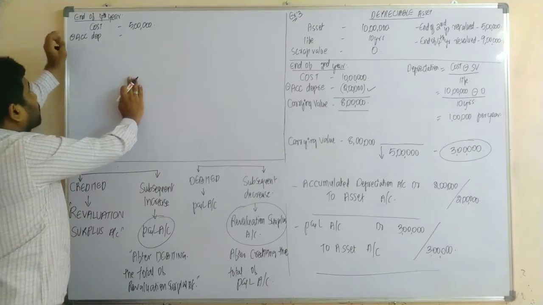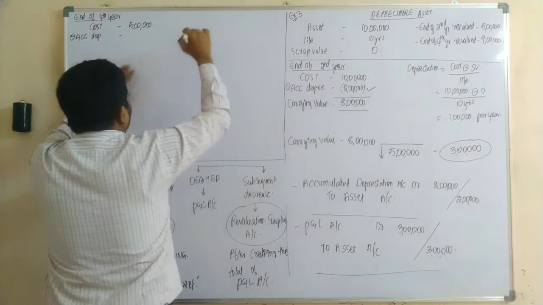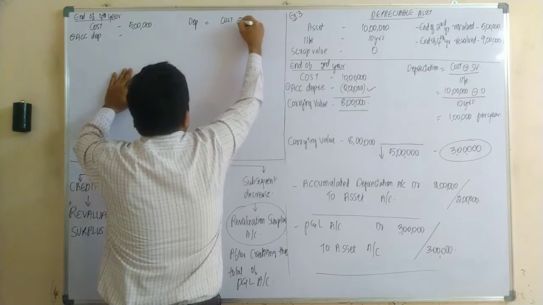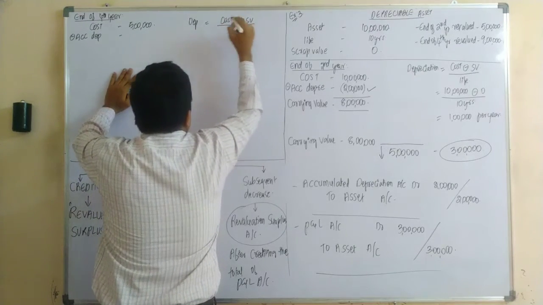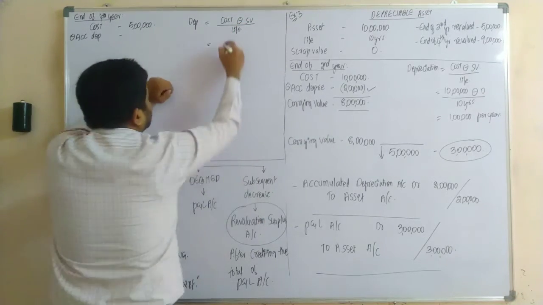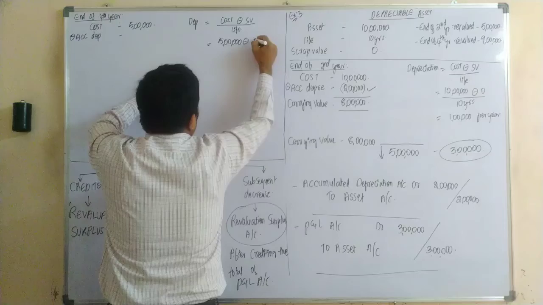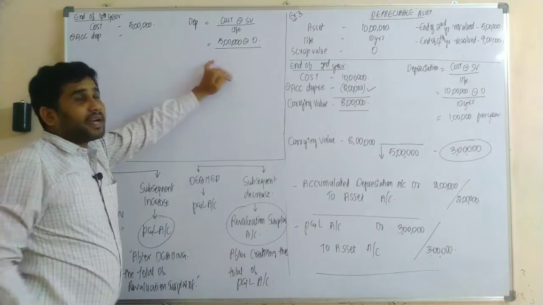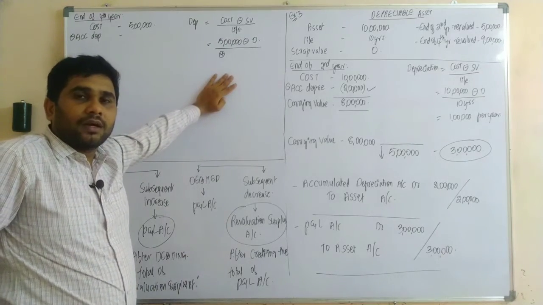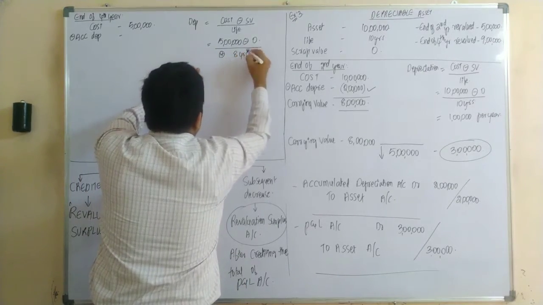I'm naming it as accumulated depreciation instead of depreciation. So how much was our depreciation? For calculation of depreciation, the formula would be depreciation is equal to cost of the asset minus scrap value divided by life. Yes or no? So please concentrate here. How much was our cost? Your cost was 5 lakh rupees, minus scrap value, which would be 0, divided by life. How much was our life remaining, sir? The life of this asset remaining was 8 years.